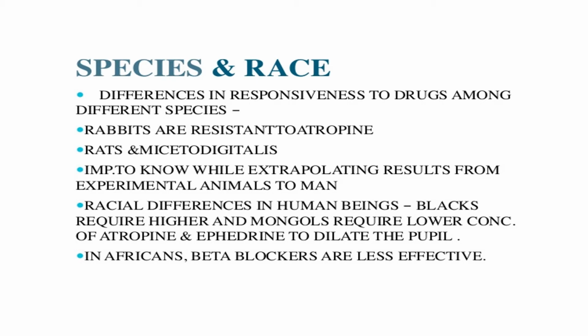Coming to human beings, blacks require a higher dose of atropine, while Mongols require a lower dose of atropine and ephedrine to dilate the pupil. See, Mongols require a lesser dose to produce dilatation of the eye, while darker skinned people require a higher dose to produce a dilated pupil. Beta blockers are less effective as antihypertensives in Afro-Caribbeans. These are a few examples for species and races.